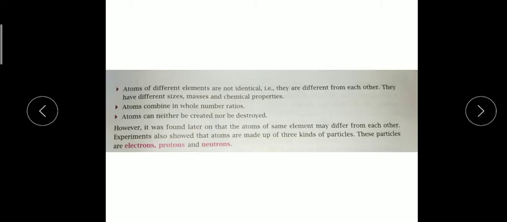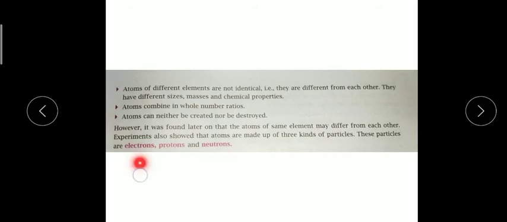Now the simplest atomic structure, as we know from class 7 and class 6, is that atoms are composed of 3 subatomic particles: electrons, protons and neutrons. For denoting electrons we write small e, for denoting proton we write small p, and for denoting neutron we write small n. Electron is a negatively charged particle, proton is a positively charged particle, neutron has zero charge, no charge.